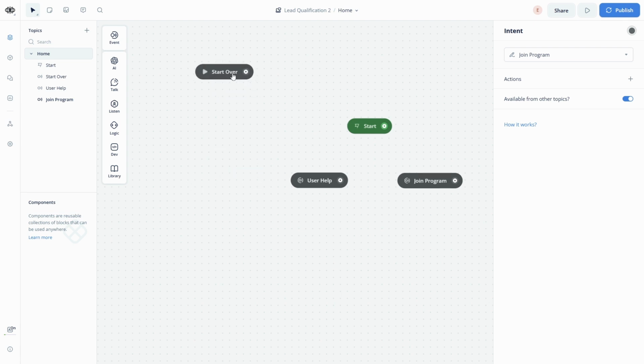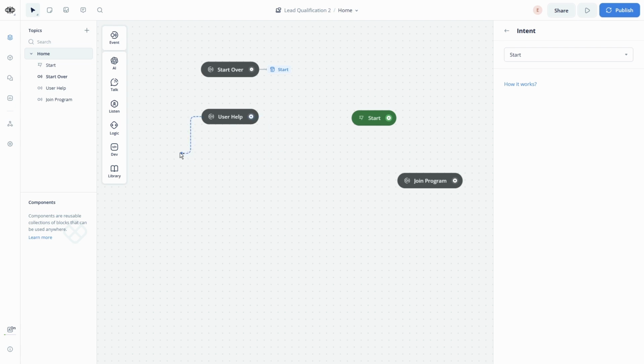For start over, I simply want this to trigger us going back to our start. So let's just do an action. Go to block. And let's select start. So whenever we call this, we just go back here to the very beginning.